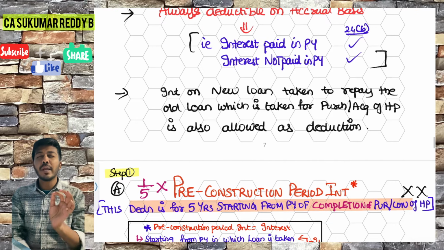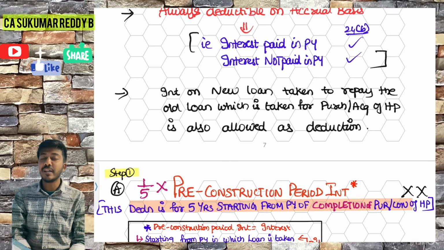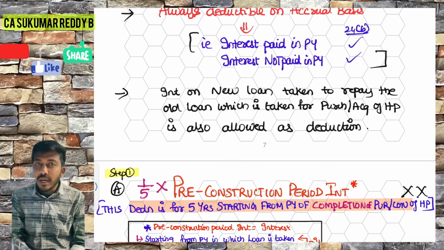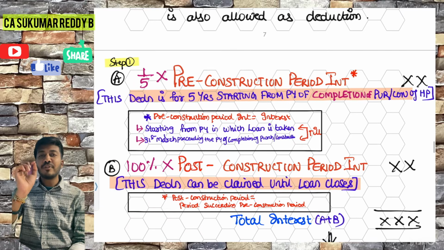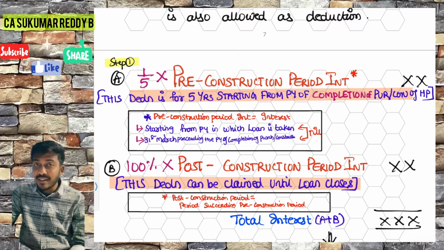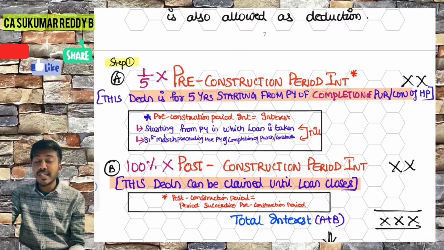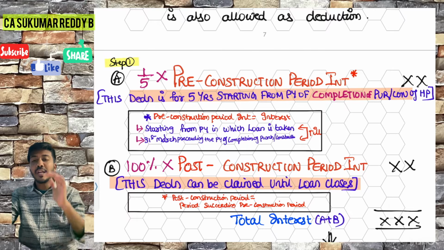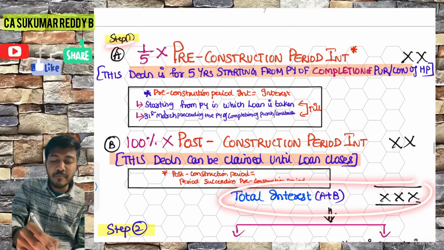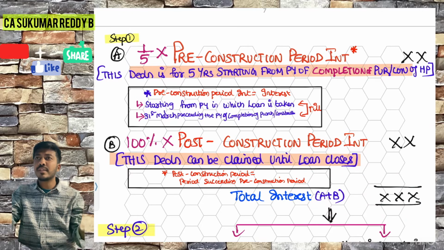Come back to the core important point of this topic. How much interest can I put in 24B, sir? We will calculate in two steps. Step number 1: you have to take 1/5 of pre-construction interest plus 100% of post-construction interest. When you add these two, this is the answer of step 1.